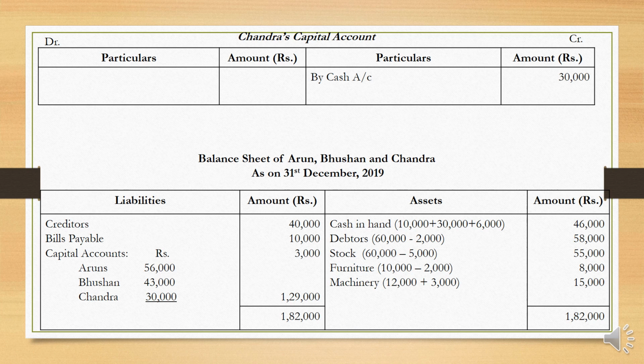Total 46,000. Then debtors 60,000 minus 2,000, 58,000. Then stock 60,000 minus 5,000, 55,000. Furniture 10,000 minus 2,000 depreciation, 8,000. Machinery 12,000 plus 3,000 appreciation, 15,000. So therefore the total of the balance sheet is 1,82,000.